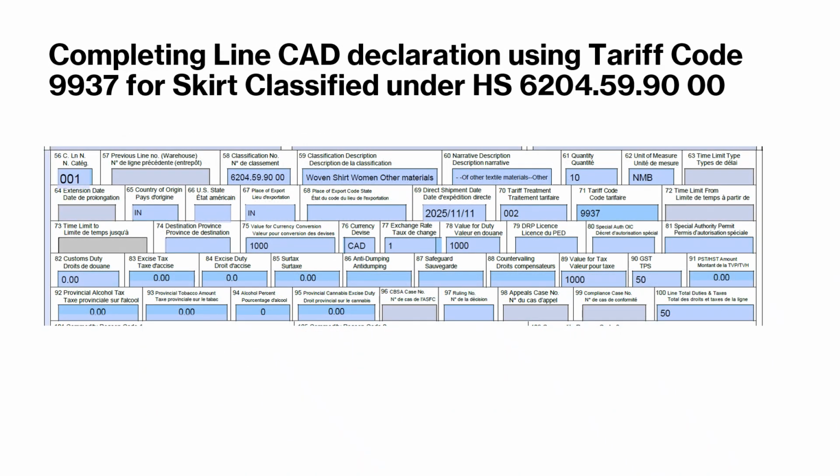As an example, if I use the information for the skirt, I will be typing the tariff code from 1 to 87, the 6204599000, under field 58, and then under field 71, I will have the tariff code. And if we look into the amount of customs duties, I will notice it became 0 because I'm using this tariff code to be able to claim that duty free.